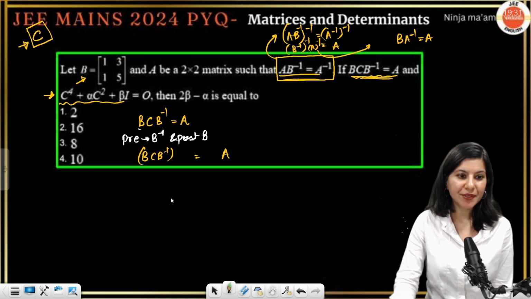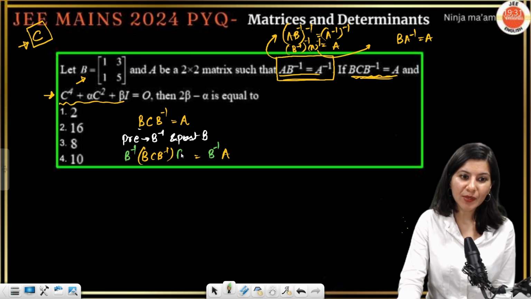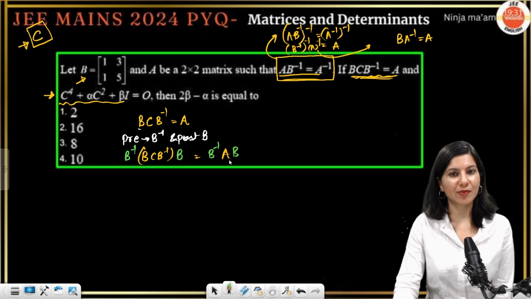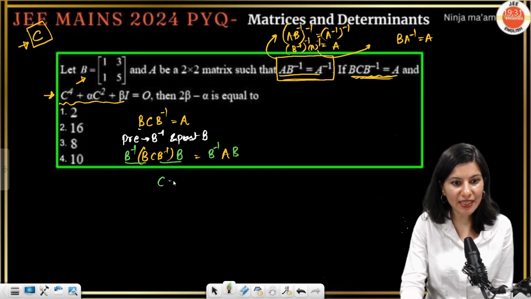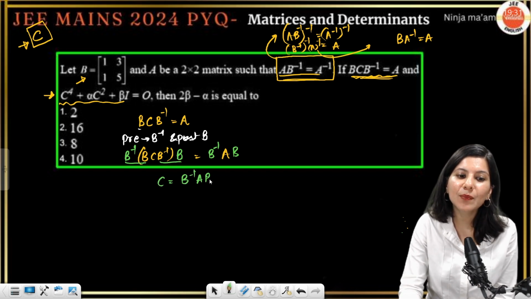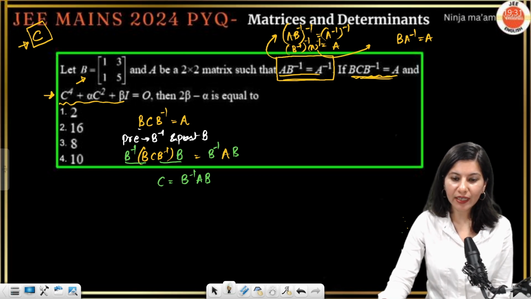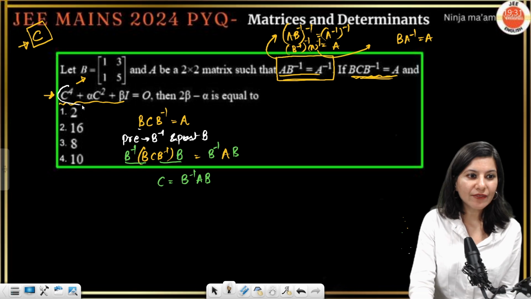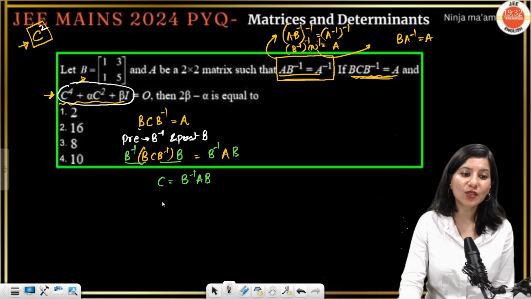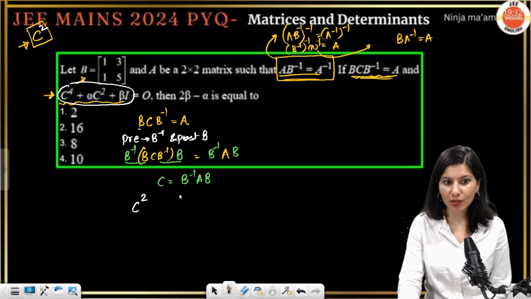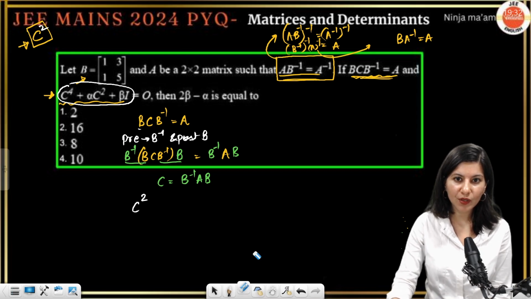Now I pre-multiply B inverse on the left hand side and the same on the right hand side, and post-multiply B on both sides. Can you see B inverse B will become identity, B inverse B will become identity, and C is coming out as B inverse A B. Now actually it is not getting created. From here I have a hint: I am not looking for C, in fact I am looking for C square. So why not calculate C square, because right now I am not getting a final solution. Alright.